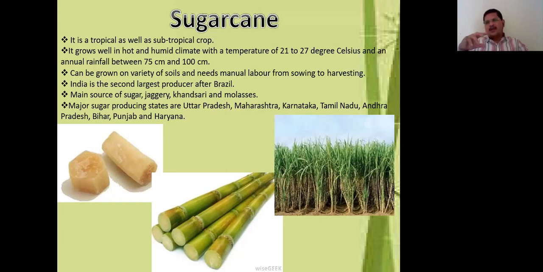Molasses is mainly used in manufacturing alcoholic drinks and few things they even use in the pharma companies. Major sugar producing states are Uttar Pradesh, Maharashtra, Karnataka, Tamil Nadu, Andhra Pradesh, Bihar, Punjab and Haryana.